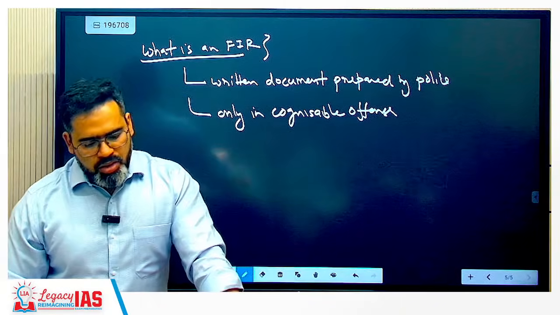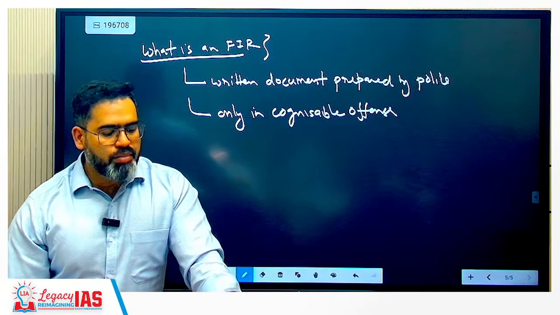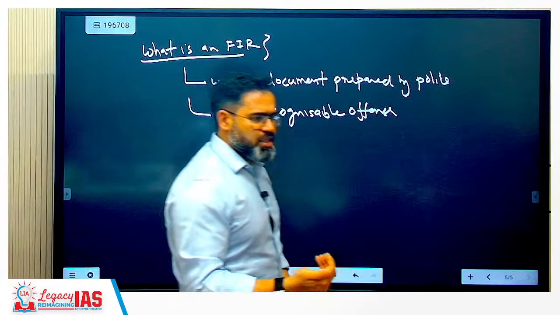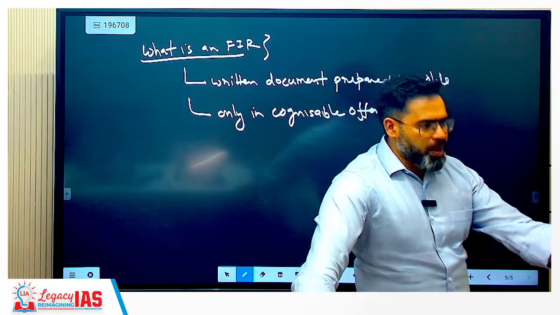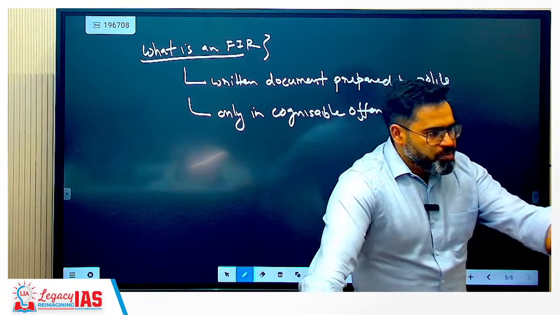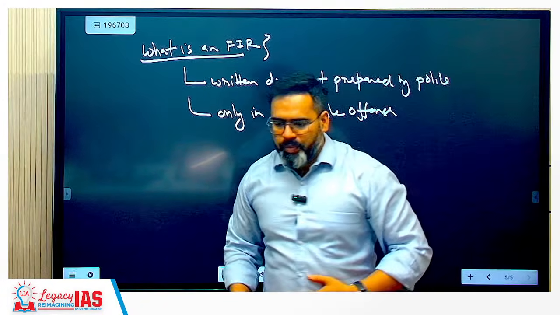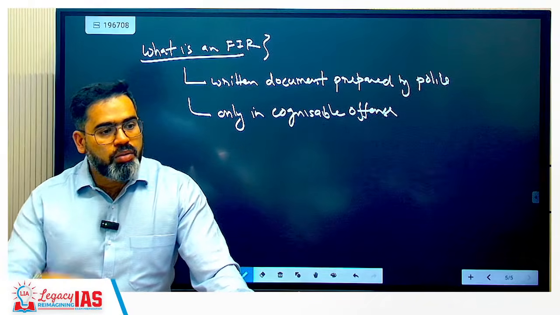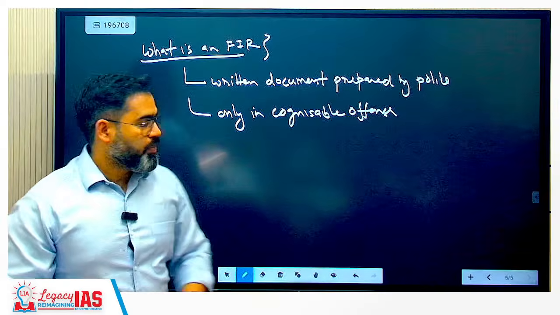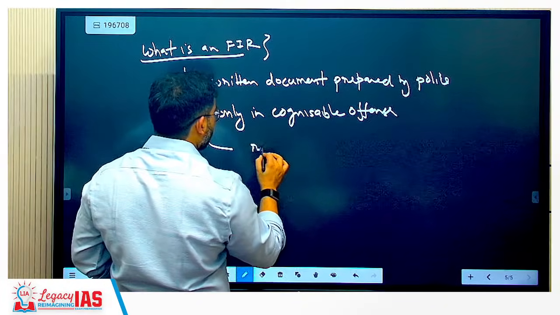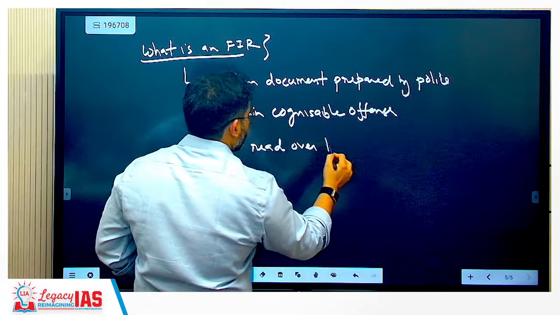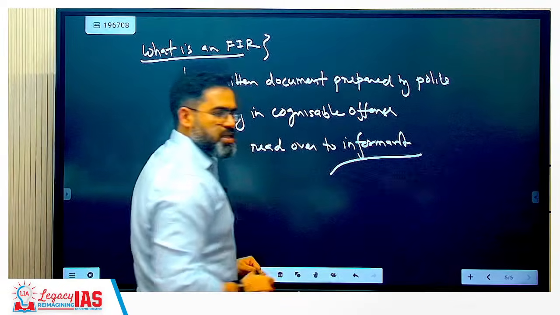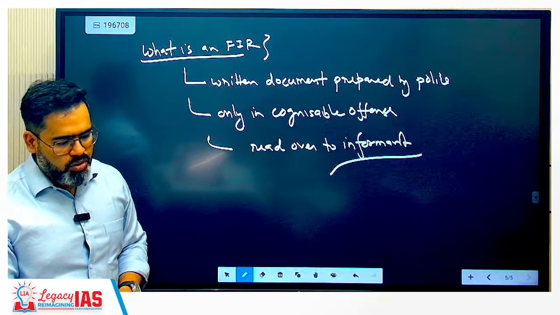If it is oral, for example, you go to the police station and say these things happened, then it must be written down by the police officer and read over to the informant. Whosoever is giving information, we need to read it back to that individual.